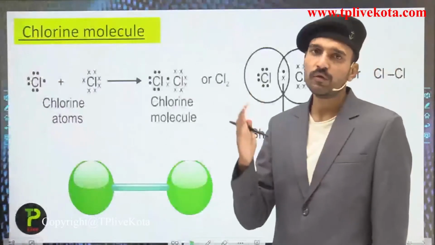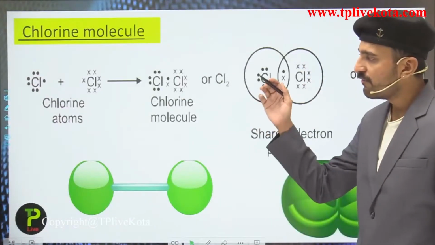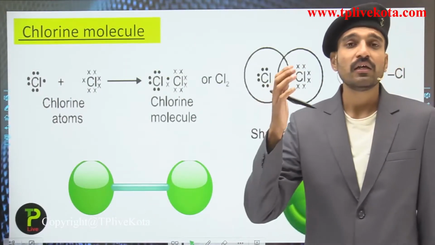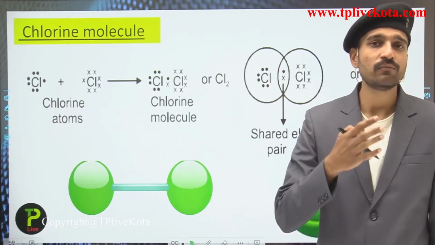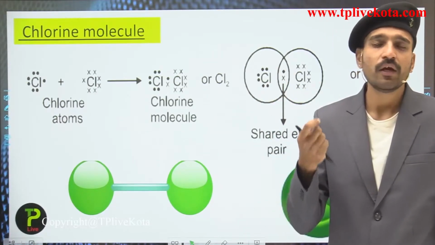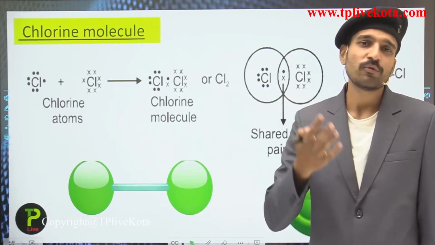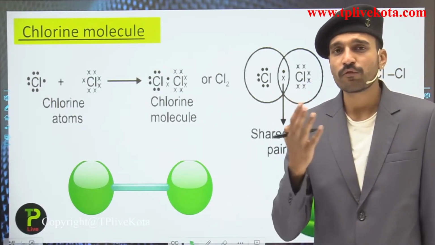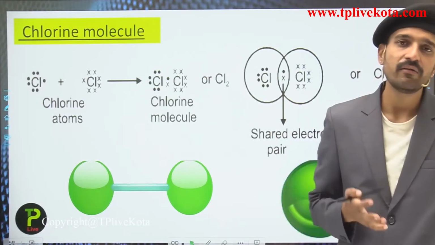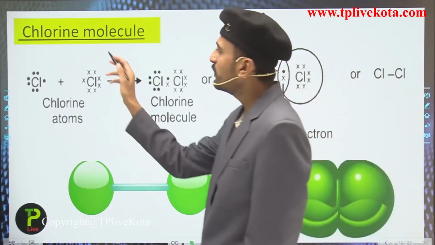So now students, let us do some more questions based on the Lewis dot structure, so that we can find how many electrons are shared between the different atoms or the same atoms and how many covalent bonds are present. Because in the examination, in some questions, it has been asked to find the total number of covalent bonds present in that molecule. So here you can see the chlorine molecule.